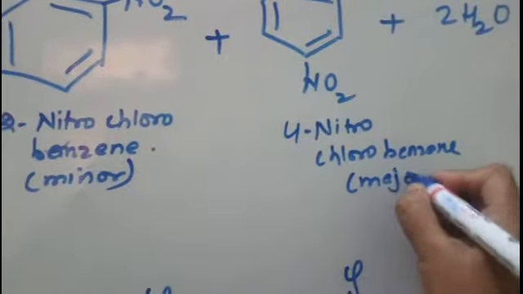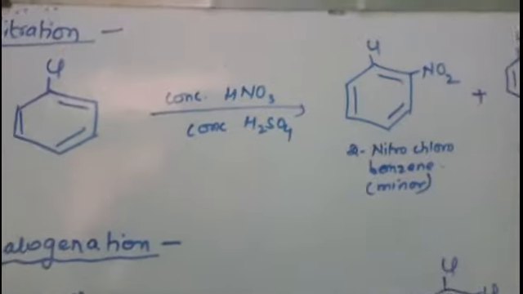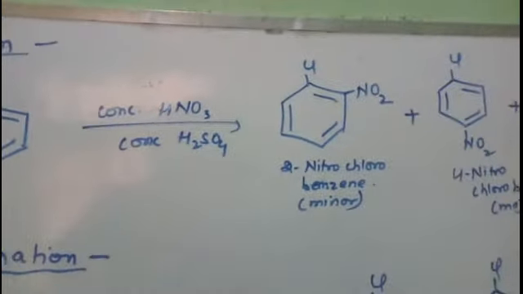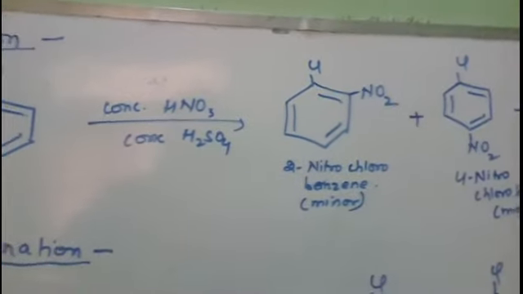This is a major product. So this is how the nitration is carried out. When chlorobenzene reacts with nitrating mixture, concentrated nitric acid and sulfuric acid, then we get 2-nitrochlorobenzene and 4-nitrochlorobenzene, right? Now next we will write sulfonation.